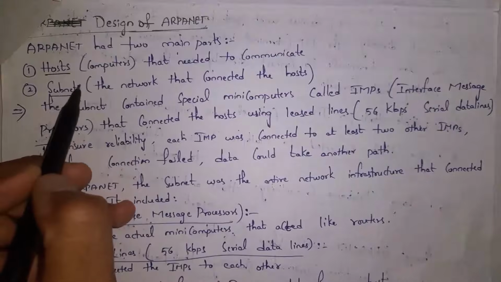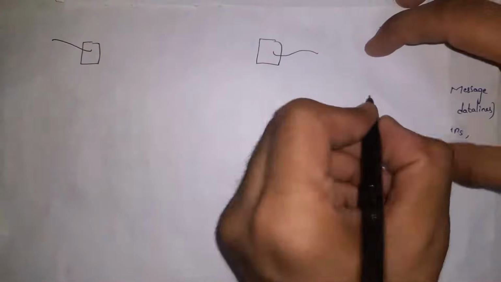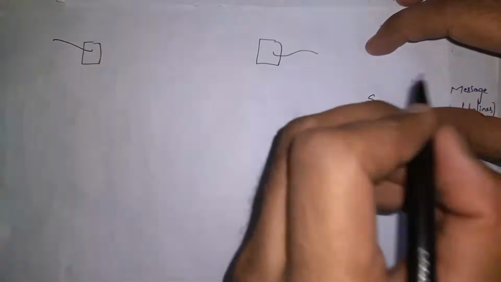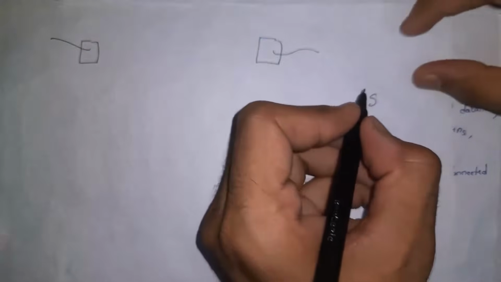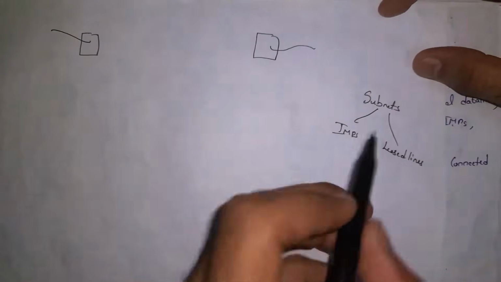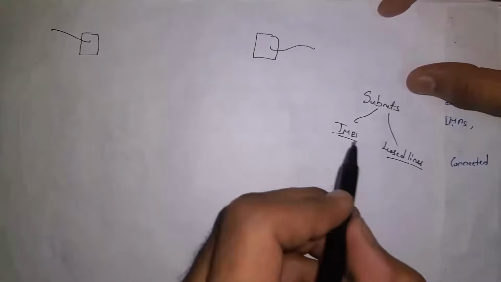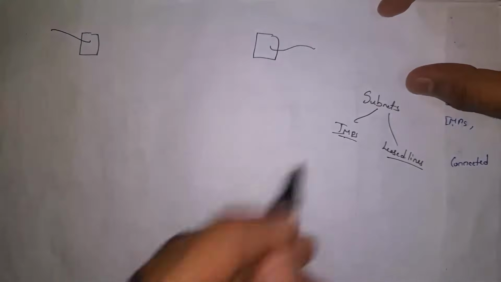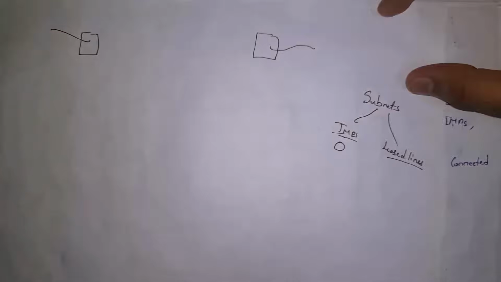So hosts are the computers that need to communicate, whereas a subnet is the network that connects the hosts. Guys, a subnet is nothing but a network that will connect the hosts, and subnets contain two parts. They are IMPs and laser lines. Guys, IMPs are nothing but devices like routers. For example, if you consider a router, by using a router, we can connect to Wi-Fi and use it.